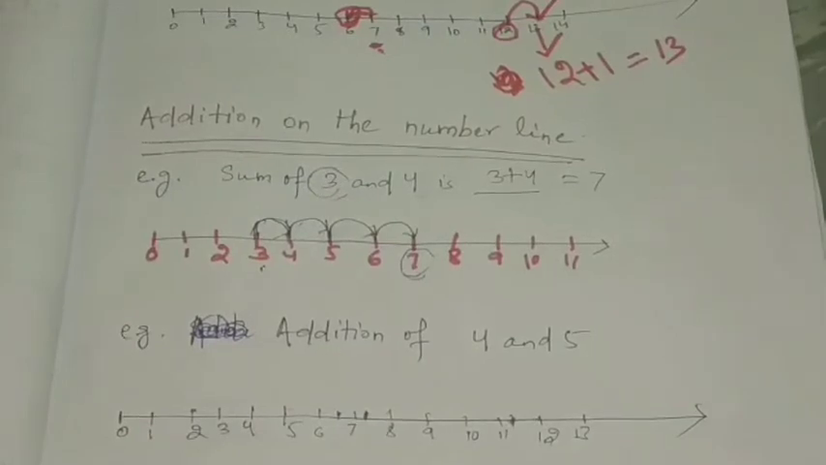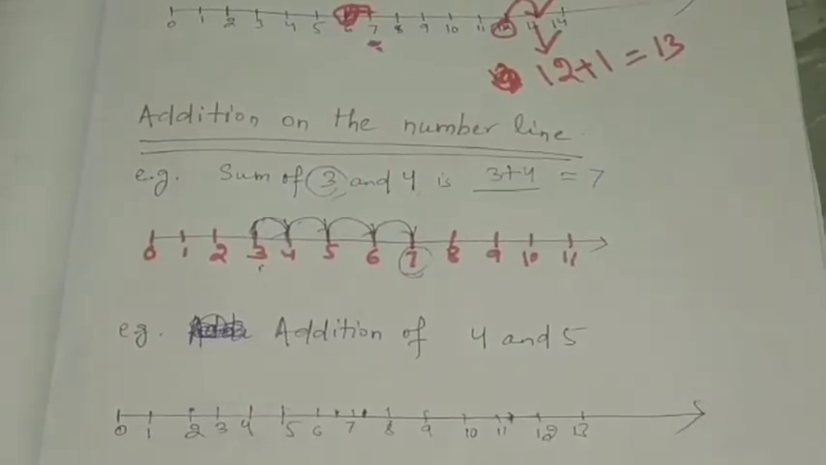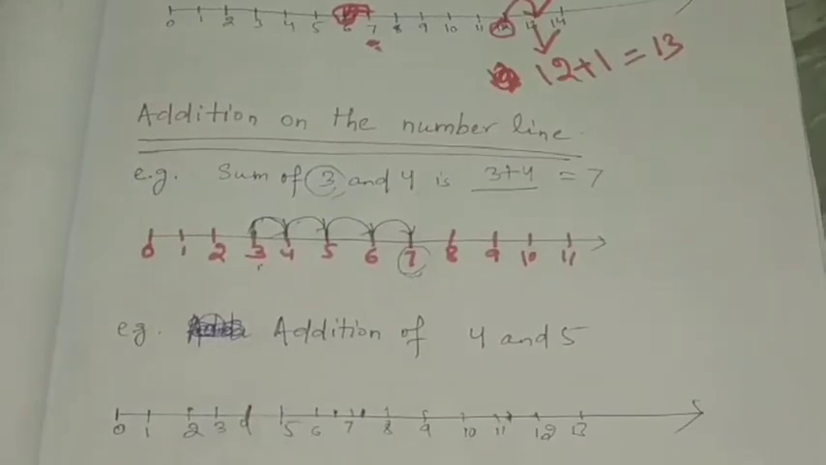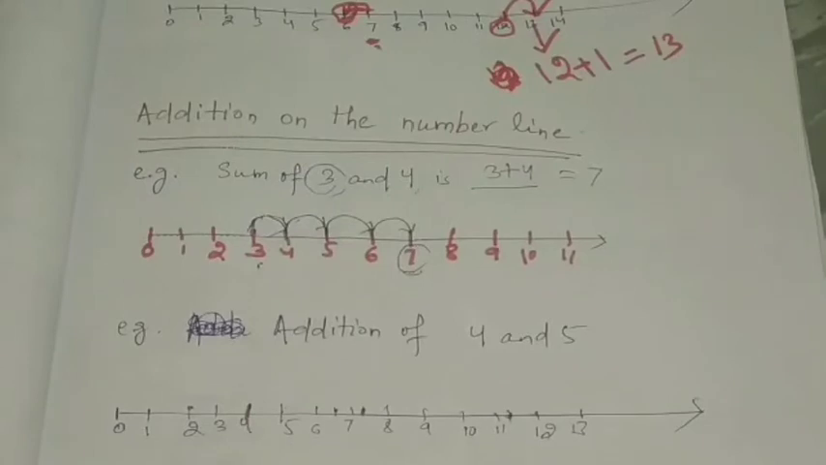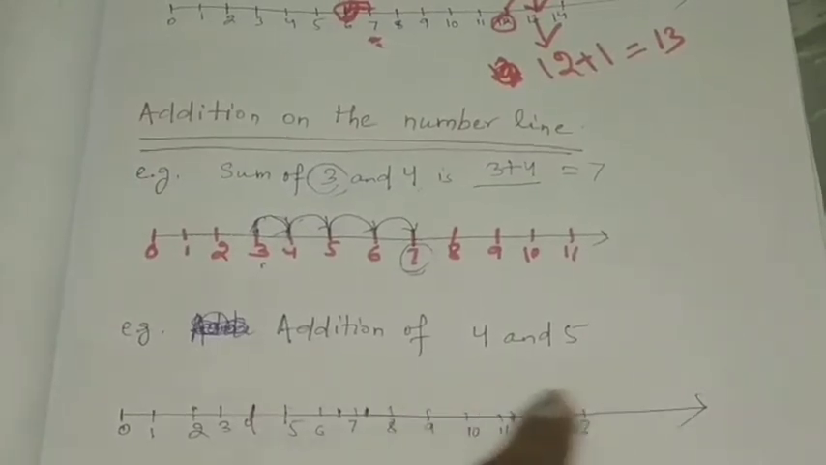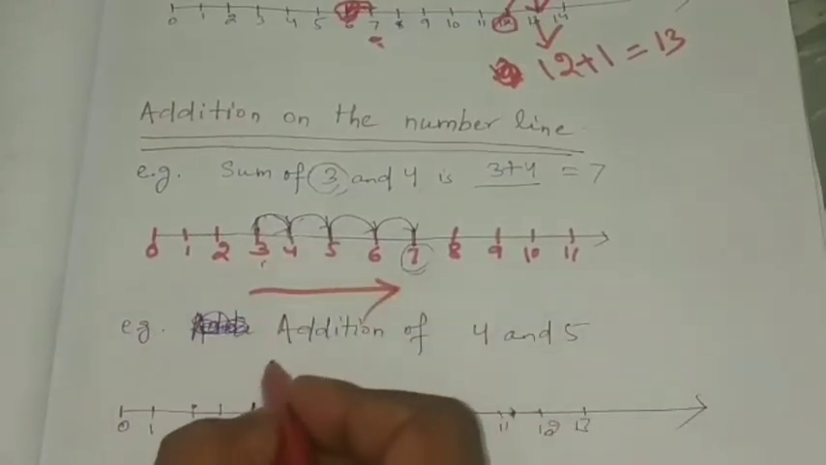Then what will you do? What is given? Addition of 4 and 5. So first what will we take? 4. So we will start from 4. Then what will we do? We will go forward. Forward means we go to the right. We move to the right side because the right side is the successor, or the right side has the greater number. So when we are adding, we will go to the right. Always go to the right when you are adding.